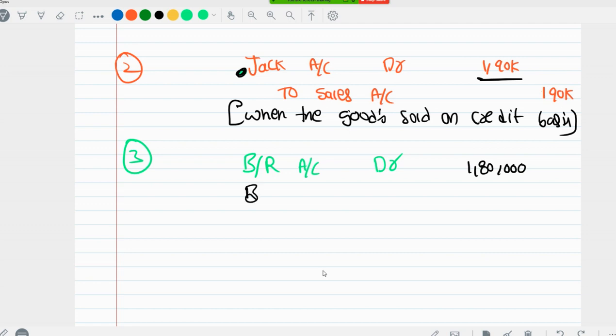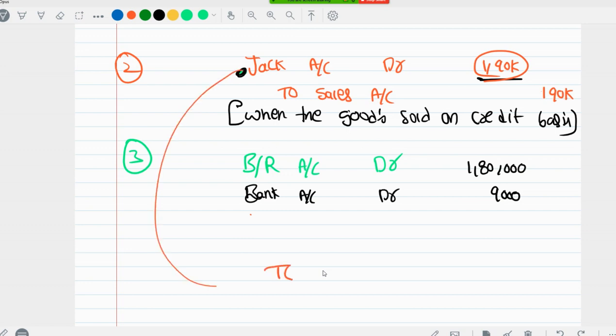So he is paying cash to us. That means we are receiving money. So bank account debit 9,000 rupees. Alright. Then actually it is 1,90,000 debit. Okay. We need to cancel Jock. So to Jock account, because he endorsed the bill, he is no longer our debtor. 1,90,000. So far you have debited 1,89,000 only. That means the remaining 1,000 rupees is discount allowed. Account debit 1,000 rupees. Okay, this is what happened. Now